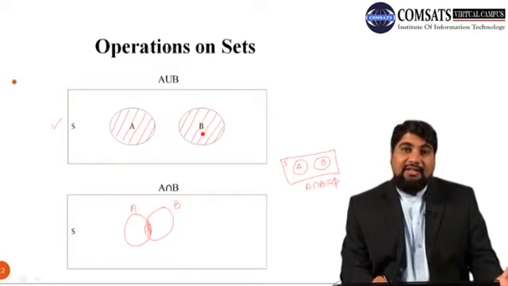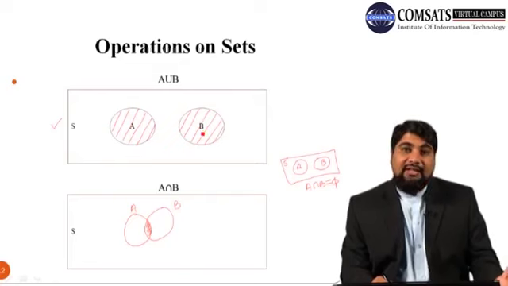So next we discuss some laws of sets. Let A, B and C be any subsets of a universal set S, then the following laws hold. Number 1, commutative law.